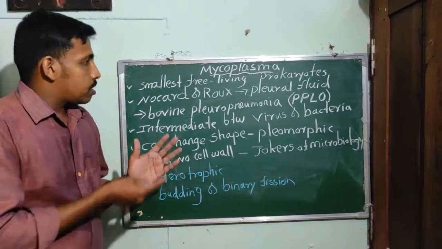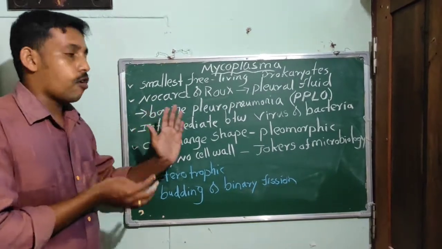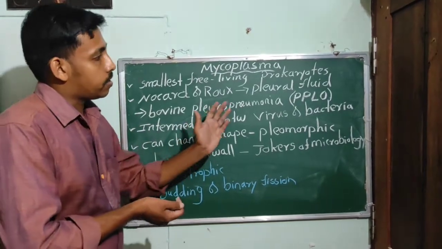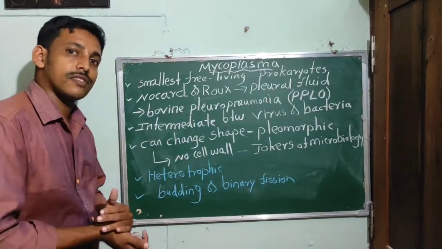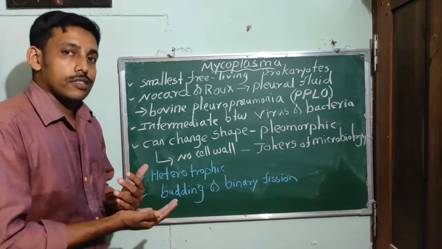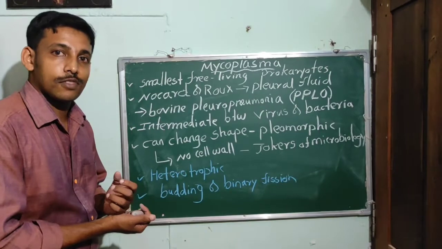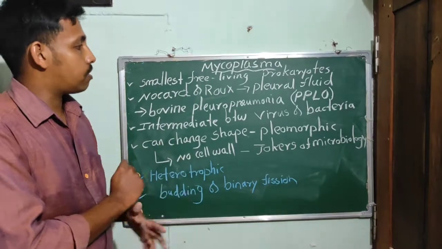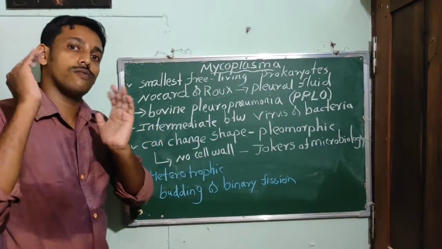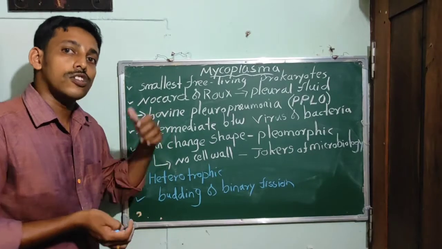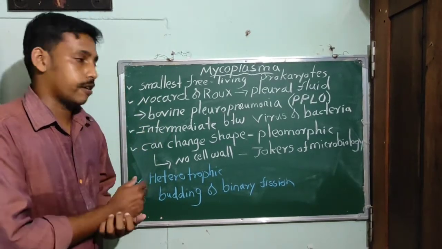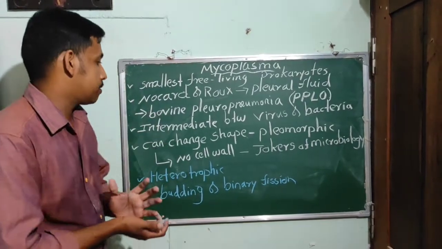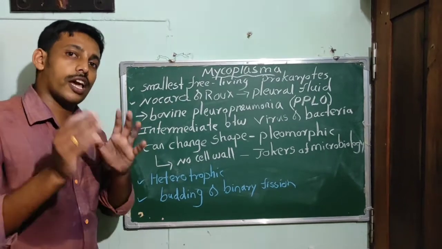These are considered an intermediate group of organisms between viruses and bacteria. They are larger than the largest virus, but smaller than the smallest bacteria. They have a particular property: they can change their shape because they have no cell wall.